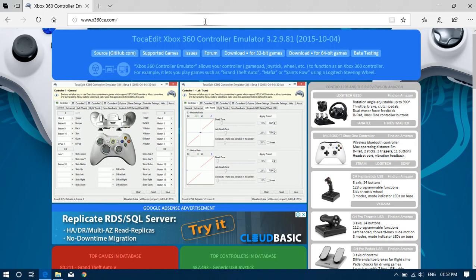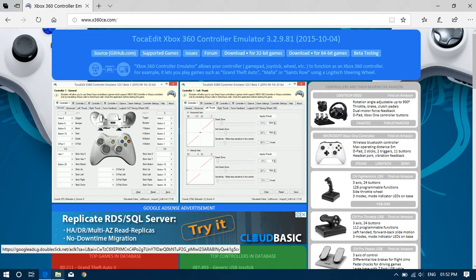So first you want to do is go to this site x360ce.com and download the application from here. 32-bit or 64-bit, whatever you want, you can download. Then extract that file to our game folder.